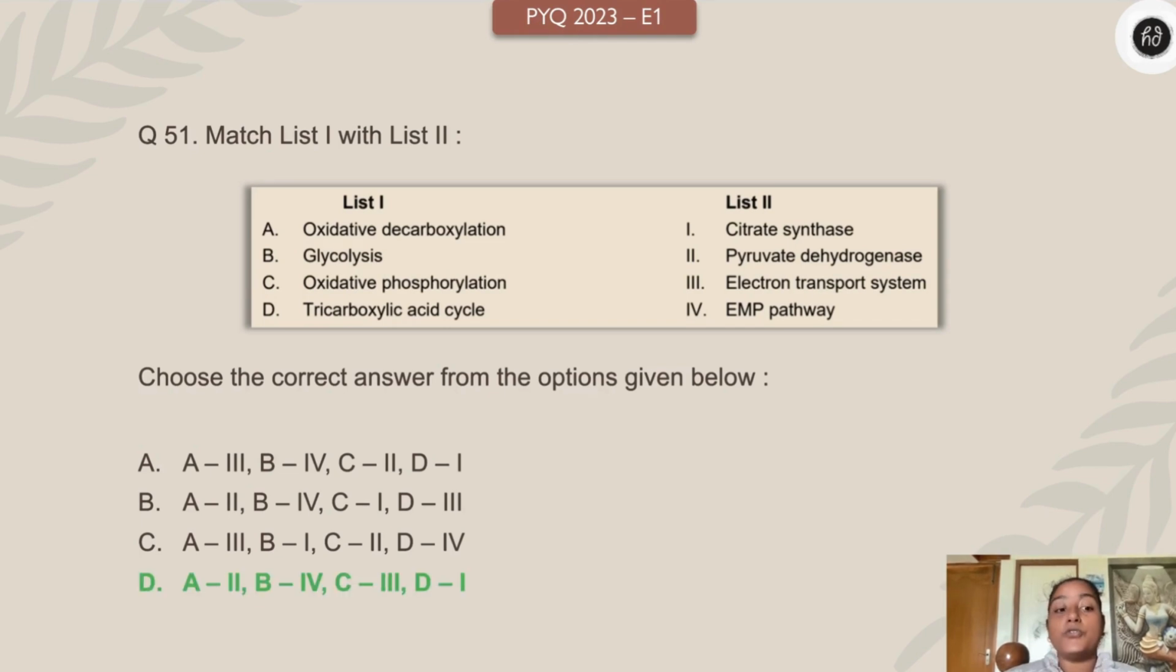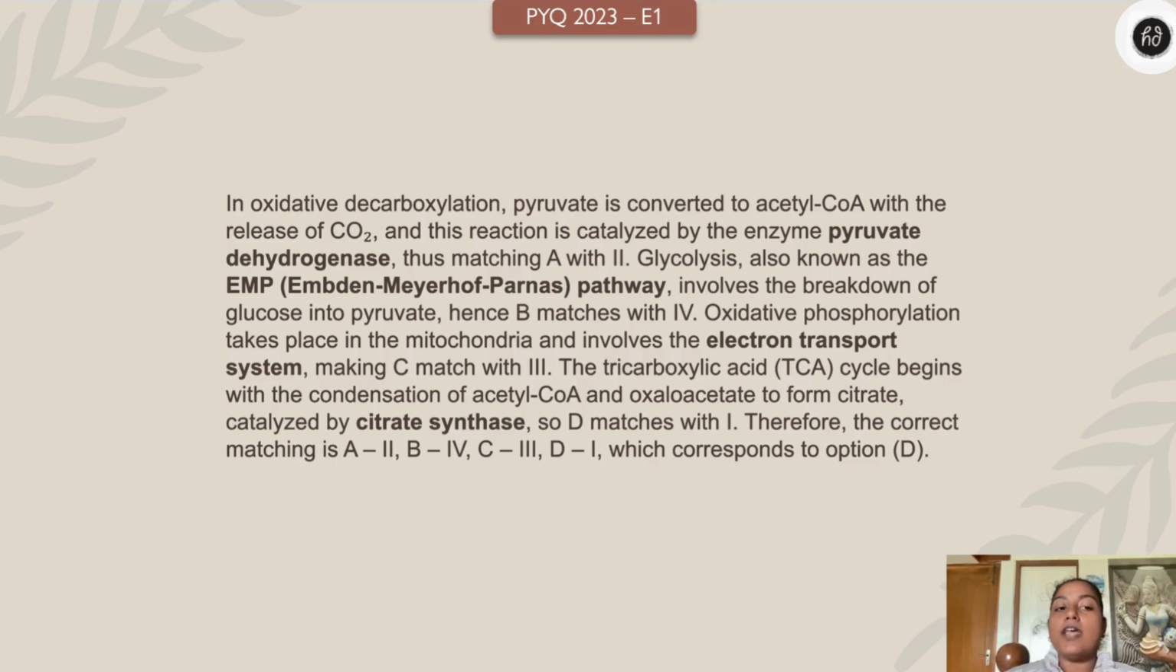And the answer is option D. So children, if you see oxidative decarboxylation, where pyruvate is converted into acetyl-CoA with the release of carbon dioxide, right? And this is catalyzed by pyruvate dehydrogenase, right? Therefore, A is 2. Glycolysis, of course, is known as EMP, Emden-Meyerhoff-Parnas pathway, which involves breakdown of glucose into pyruvate. Therefore, B with 4. Oxidative phosphorylation takes place in mitochondria and involves ETC, electron transport chain. Therefore, C with 3. And TCA cycle begins with the condensation of acetyl-CoA and oxaloacetate to form citrate. This is catalyzed by citrate synthase. Therefore, D matches with 1.